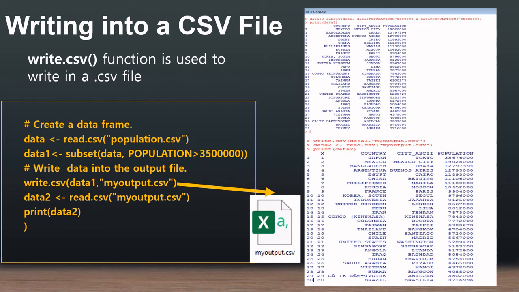So write.csv is creating my output.csv. One file is being created, and now I am reading this file, my output.csv, using read.csv into data2 and printing data2. So it will print the data available in my output.csv file.